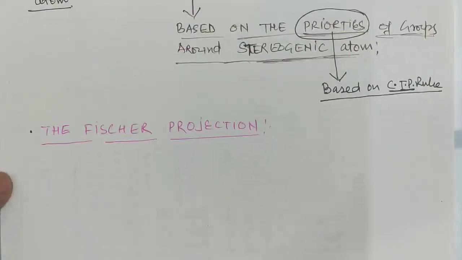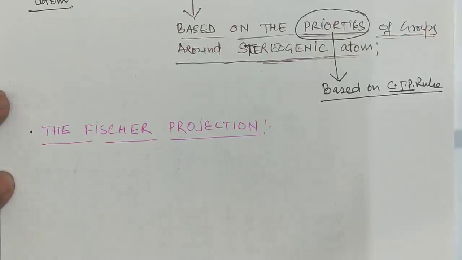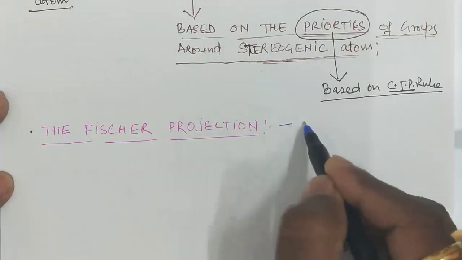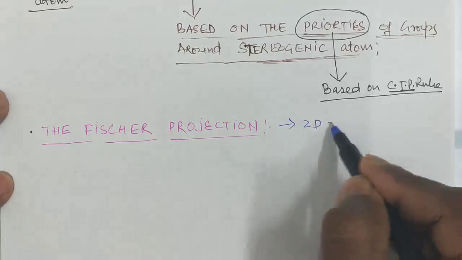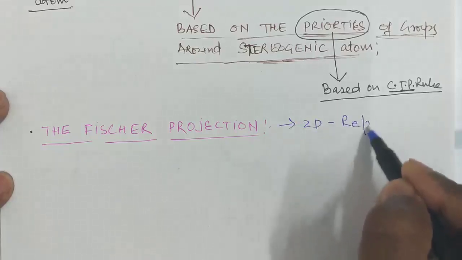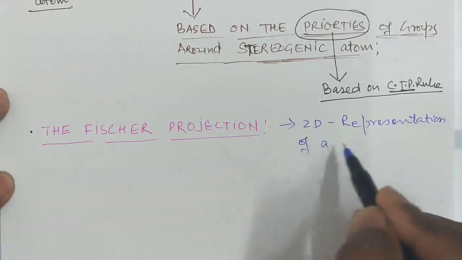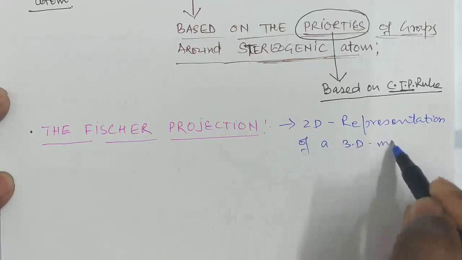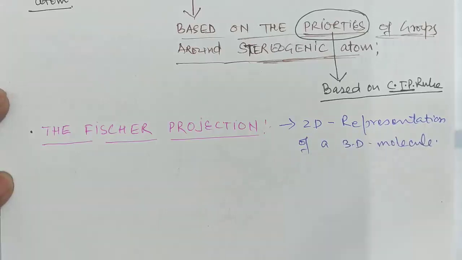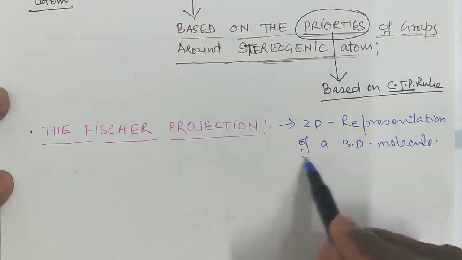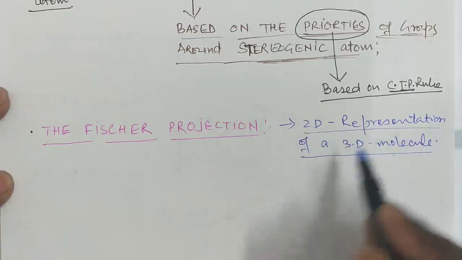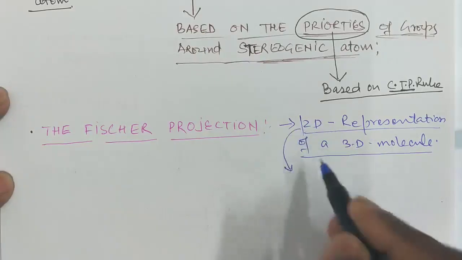So the Fisher projection formula is a 2D representation of a 3D molecule. If you have a 3D molecule, then you have to represent it in a 2D structure. So 2D representation, or you can say planar representation.